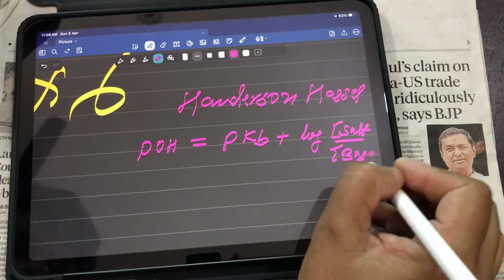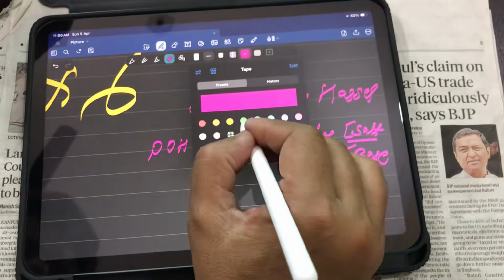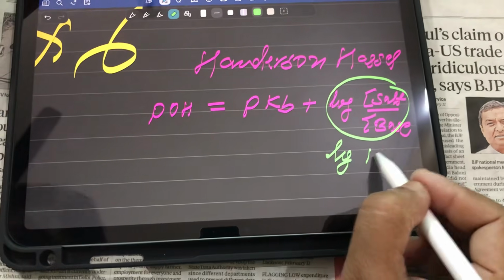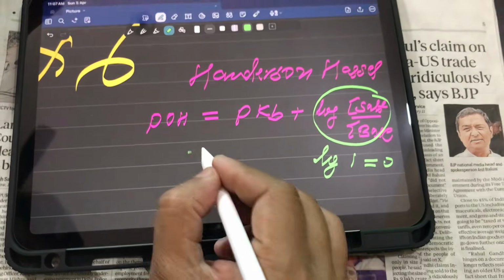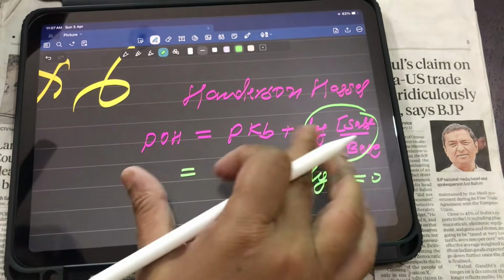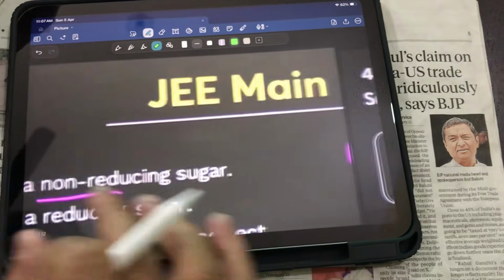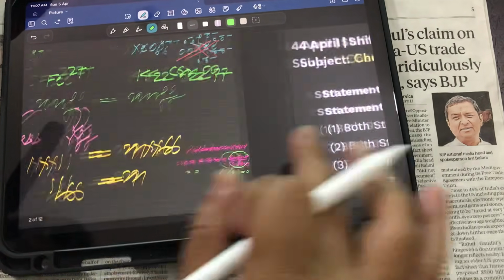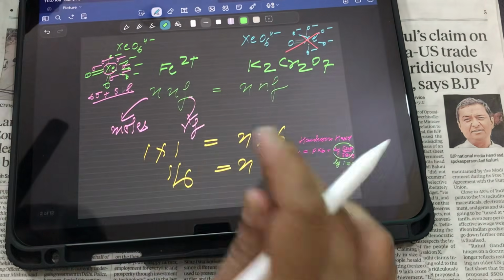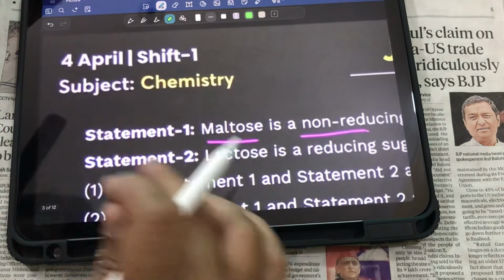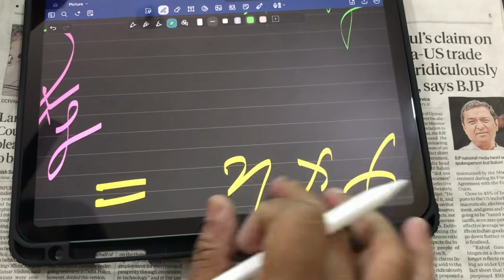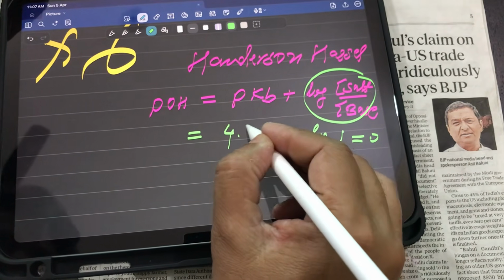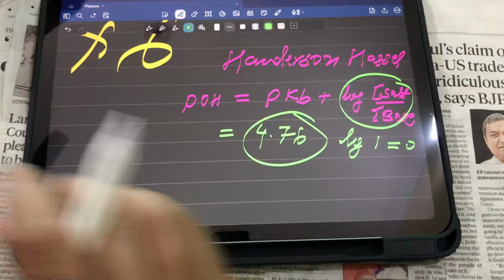Now, my dear students, their concentration is given the same. So log 1 will come out. Log 1 value is 0. So pKb, whatever the pKb was given, that is your answer. What was the pKb? Just see, pKb was given 4.76. So definitely the answer is 4.76. I hope you got it. It is simply a memory based question.